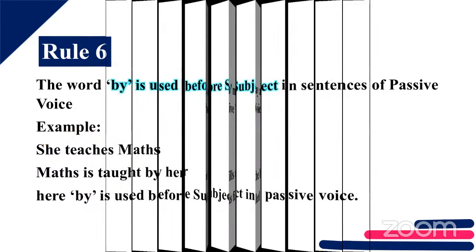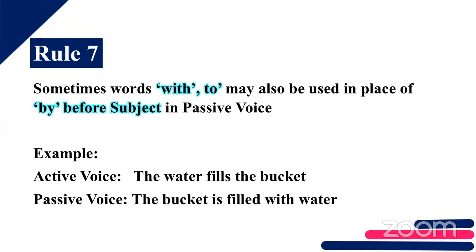Rule number 7. With or to is also used sometimes. We have seen in the 4th rule, by, with or to. So they may also be used in place of by. Instead of by, we can use with or to. I told you that with the 4th rule itself, right?